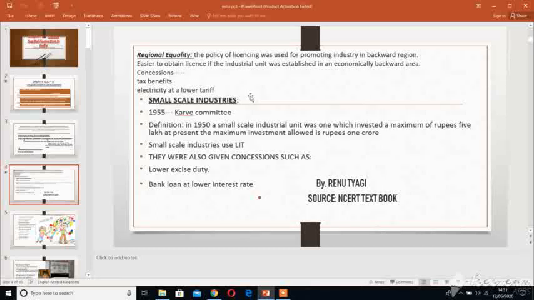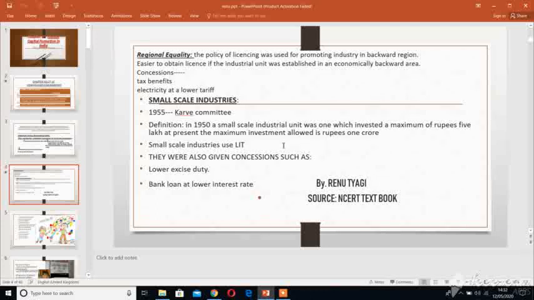Definition of small scale industry. Children, this is the definition of a small scale industry. In 1950, a small scale industry unit was one which invested a maximum of rupees 5 lakh. At present, the maximum investment allowed is 1 crore rupees. Now, if any industry whose investment in assets is 1 crore rupees, then it is called a small scale industry. What is a small scale industry?